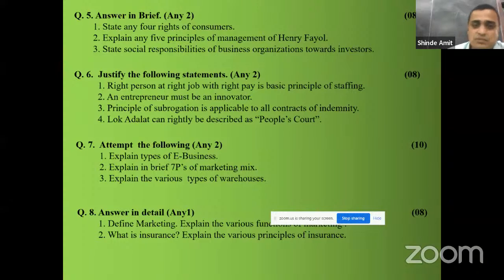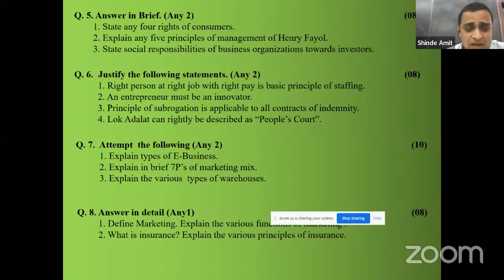But a big question will not come from this topic. The weightage for this topic is only 5 marks. A 4-mark justify the following or answer in brief can be asked, and a 1-mark objective question can be asked from this chapter. So do not give this chapter much importance. You can use your energy for chapter number 2, chapter number 4, and chapter number 8.